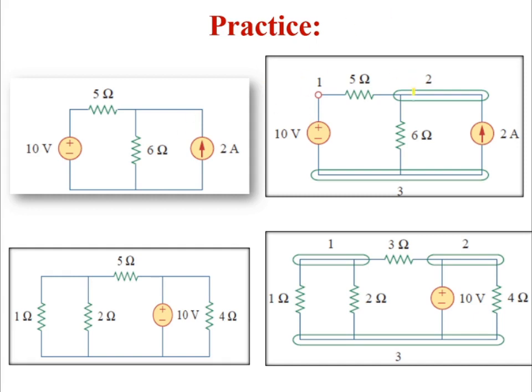Now come to this practice problem. I will just give the hint. You can find this is one branch, this is one branch, this is one branch, this is one branch. Totally 4 branches. You find the nodes. If you have any doubts, you can ask in the next session. Now go for this one. Number of branches: 1, 2, 3, 4, 5. Totally you have 5 branches. The nodes you can find yourself.